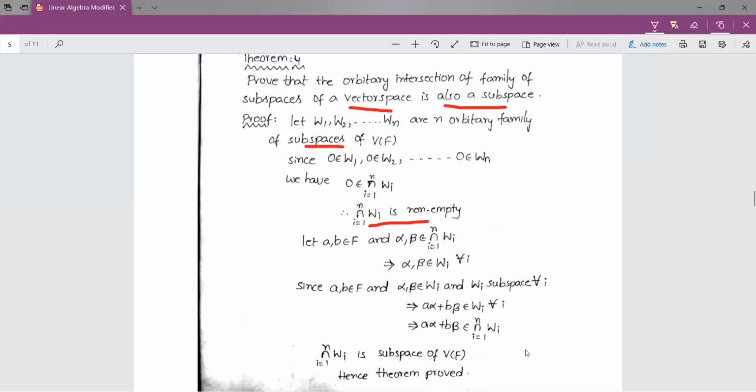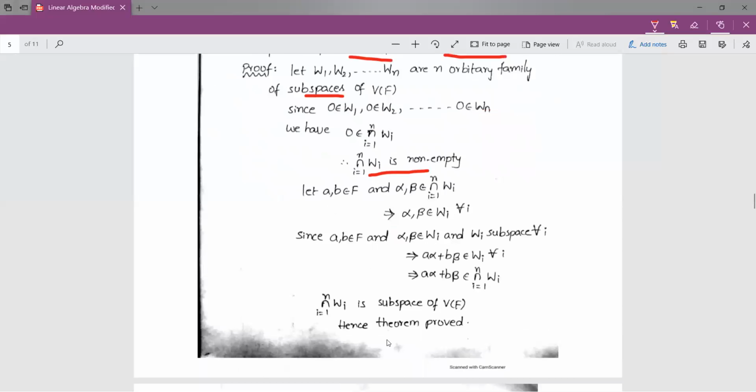So therefore, whenever a alpha plus b beta belongs to Wi for all i, we can write a alpha plus b beta belongs to their intersection. So whenever a alpha plus b beta belongs to the intersection, we can write that the intersection of n subspaces is also a subspace by theorem 2. Once again, we are using theorem 2 to prove theorem 4. So therefore, the intersection is a subspace of V of F. Thank you.